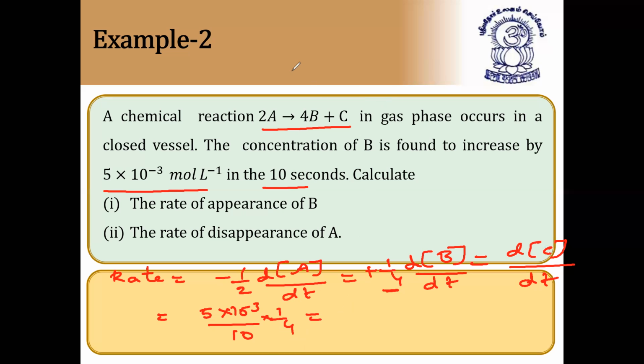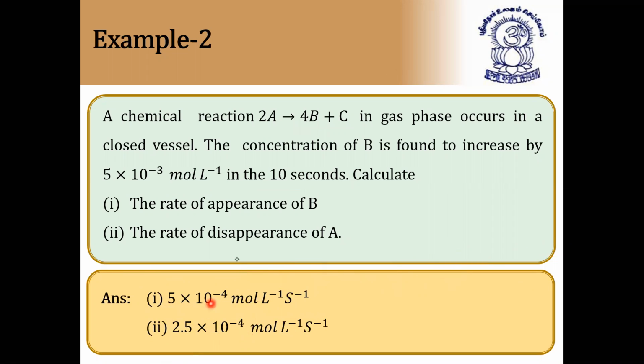Let us see what the answer is now. 5 × 10^-4 they have given, because 5 × 10^-3 divided by 10, just only 1 by 4, you need not calculate. So just doing it clearly: 5 × 10^-4, because 5 × 10^-3 divided by 10. Next, rate of disappearance of A.